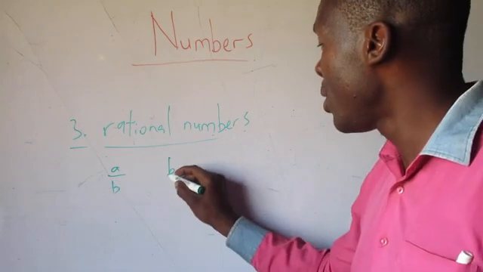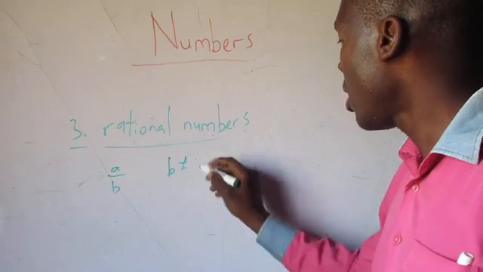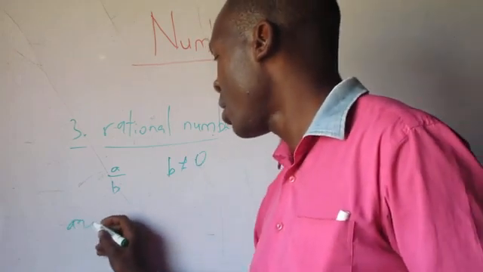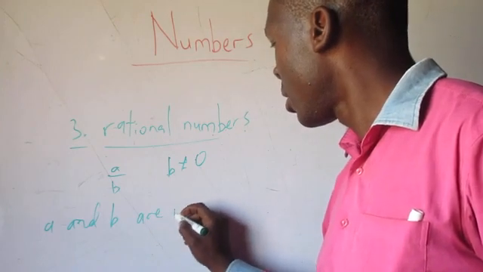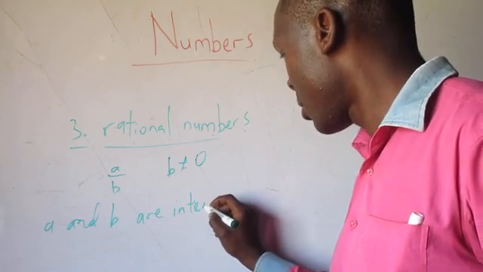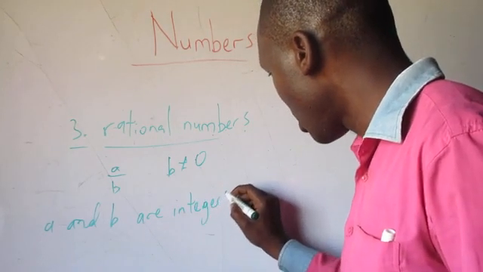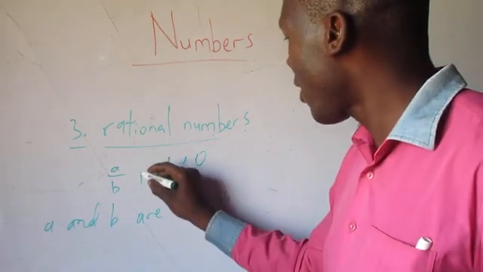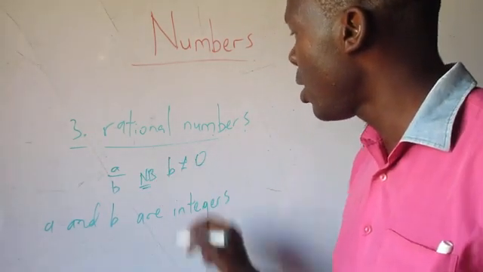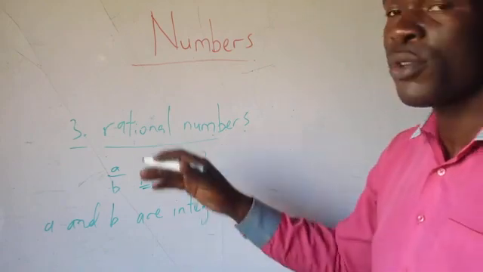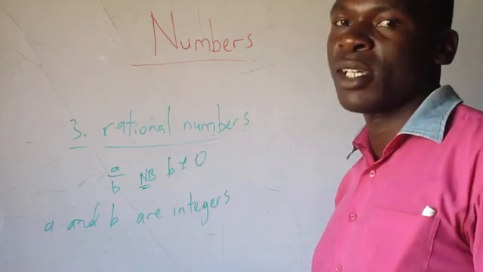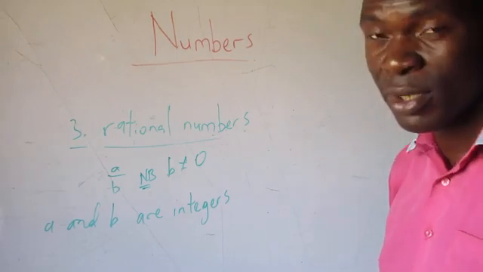However, b is not equal to 0, because if you divide any number by 0, we will get an error. It is not possible.